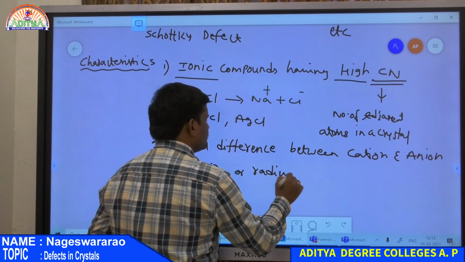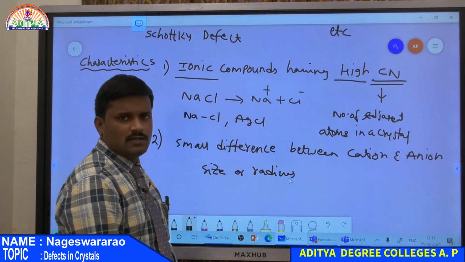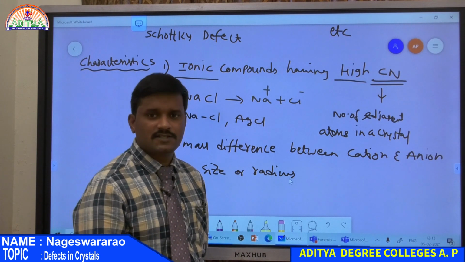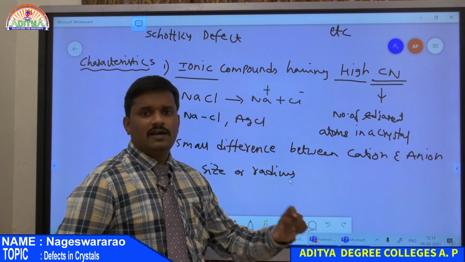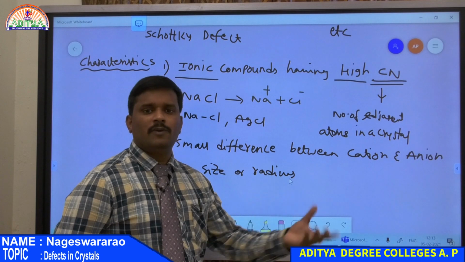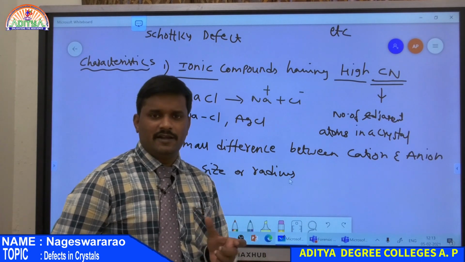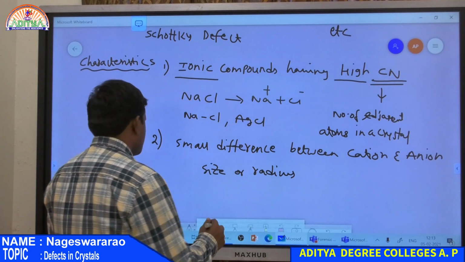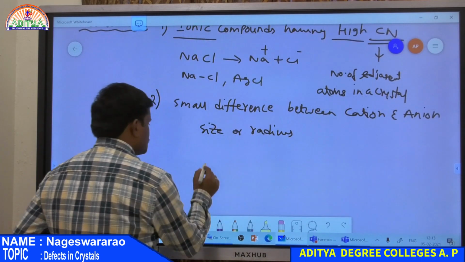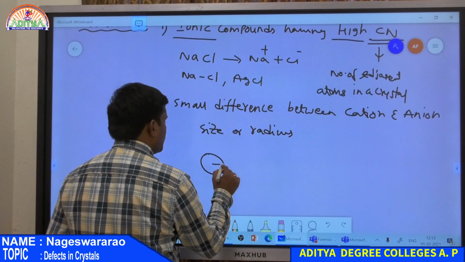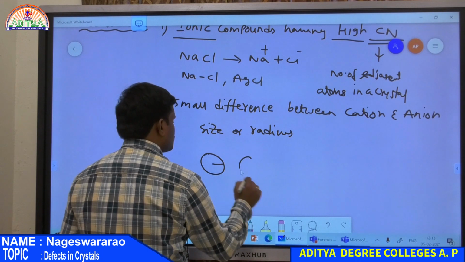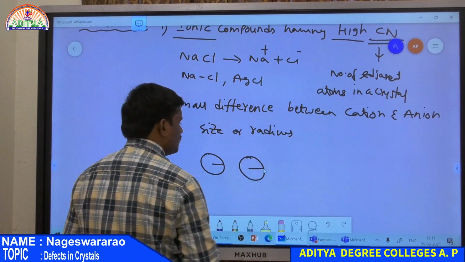It means both have an equal size ratio or radius ratio, so one cation followed by an anion is easily replaced if both have the same radius. For example, in sodium chloride, sodium has nearly 0.43 angstrom radius, and chlorine has 0.40 angstrom.